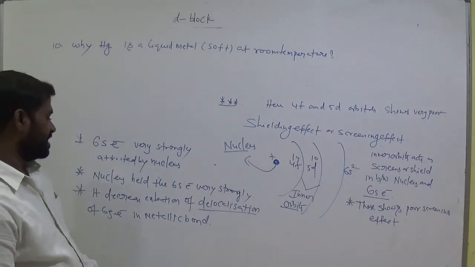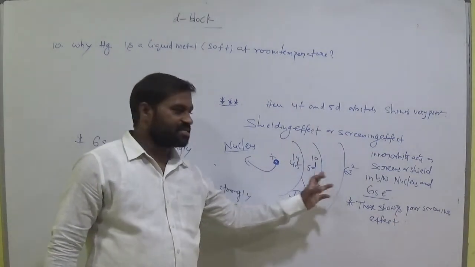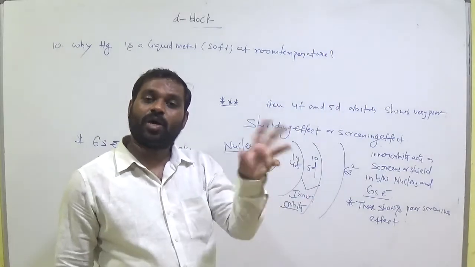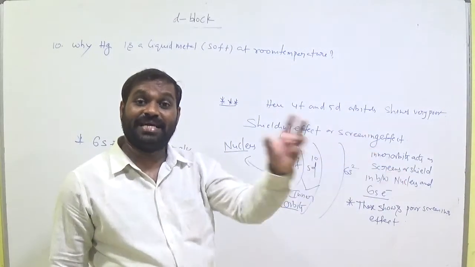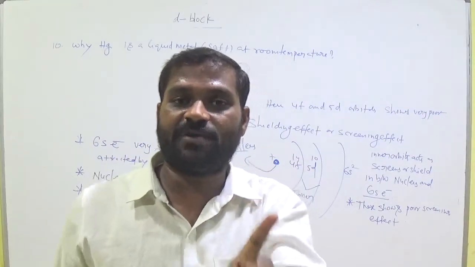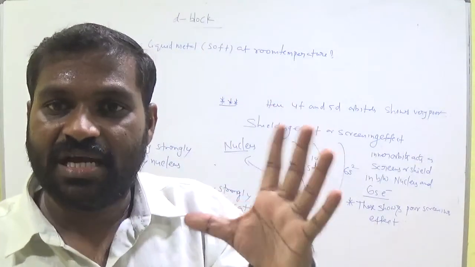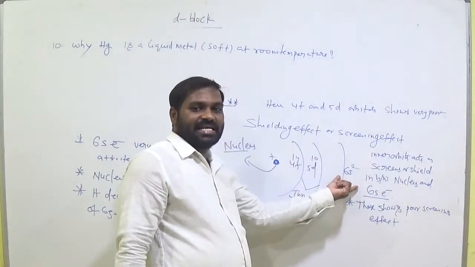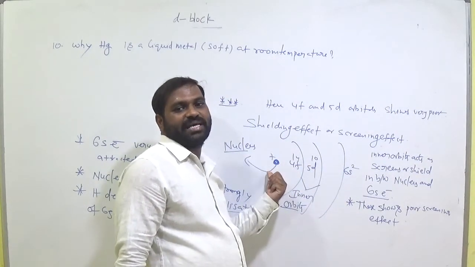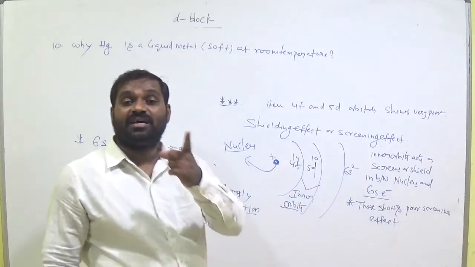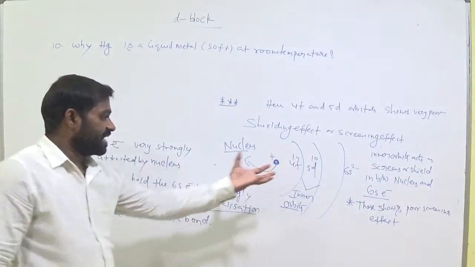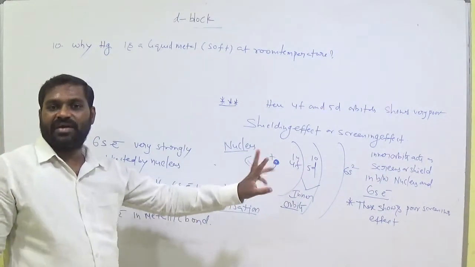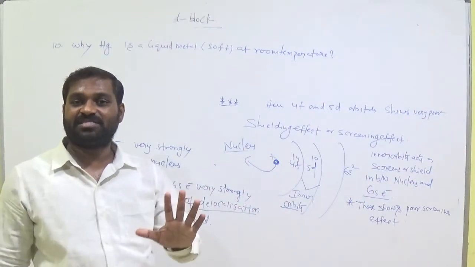That means when these 6s electrons go away from this nucleus, they easily participate in metallic bond. Delocalization means they are available for the formation of metallic bond. That means strong bonds. But due to weak screening effect or poor screening effect, these 6s electrons are very strongly attracted by this nucleus. Then availability of electrons is not easy. It catches that electron, it holds that electron. So delocalization of electrons is not available in this case. That means metallic bond is not possible.